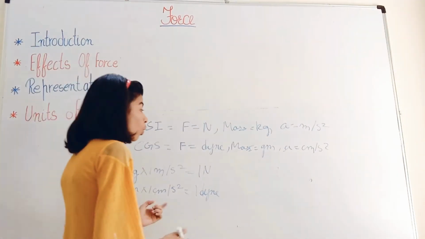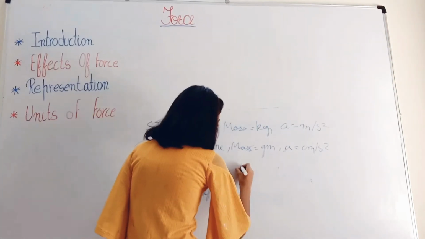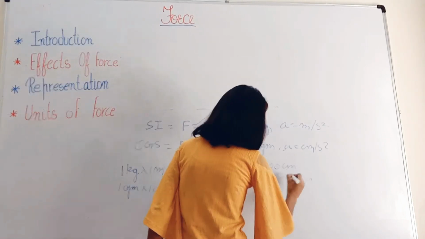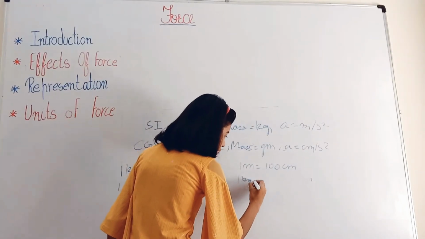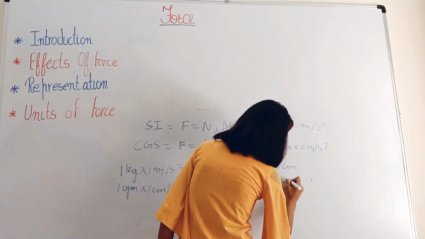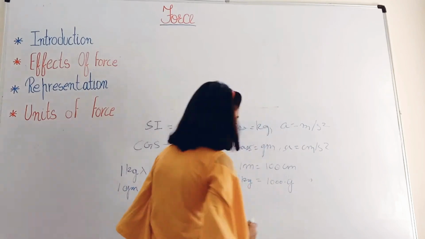So as we know that 1 meter is equal to 100 centimeter, 1 kg is equal to 1000 gram.